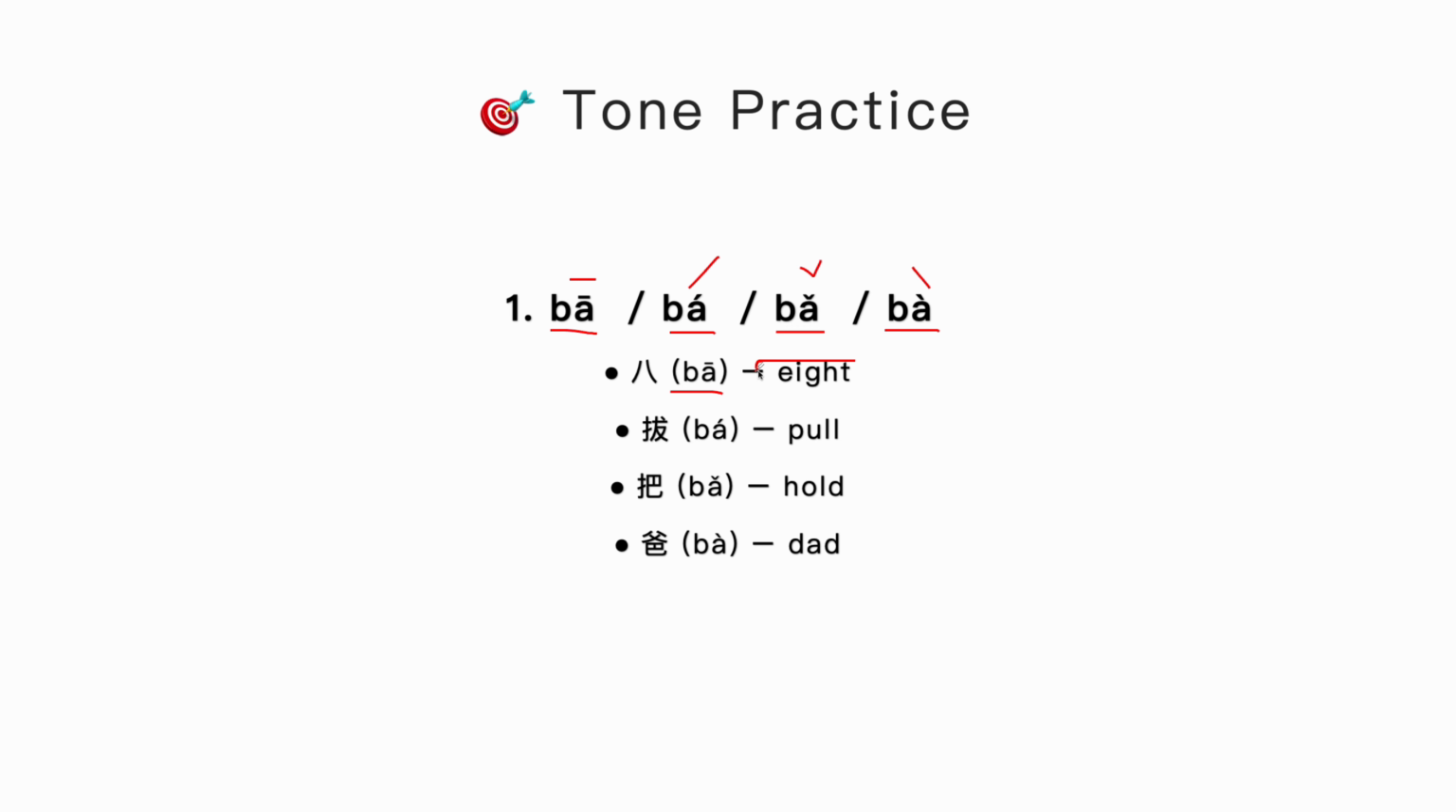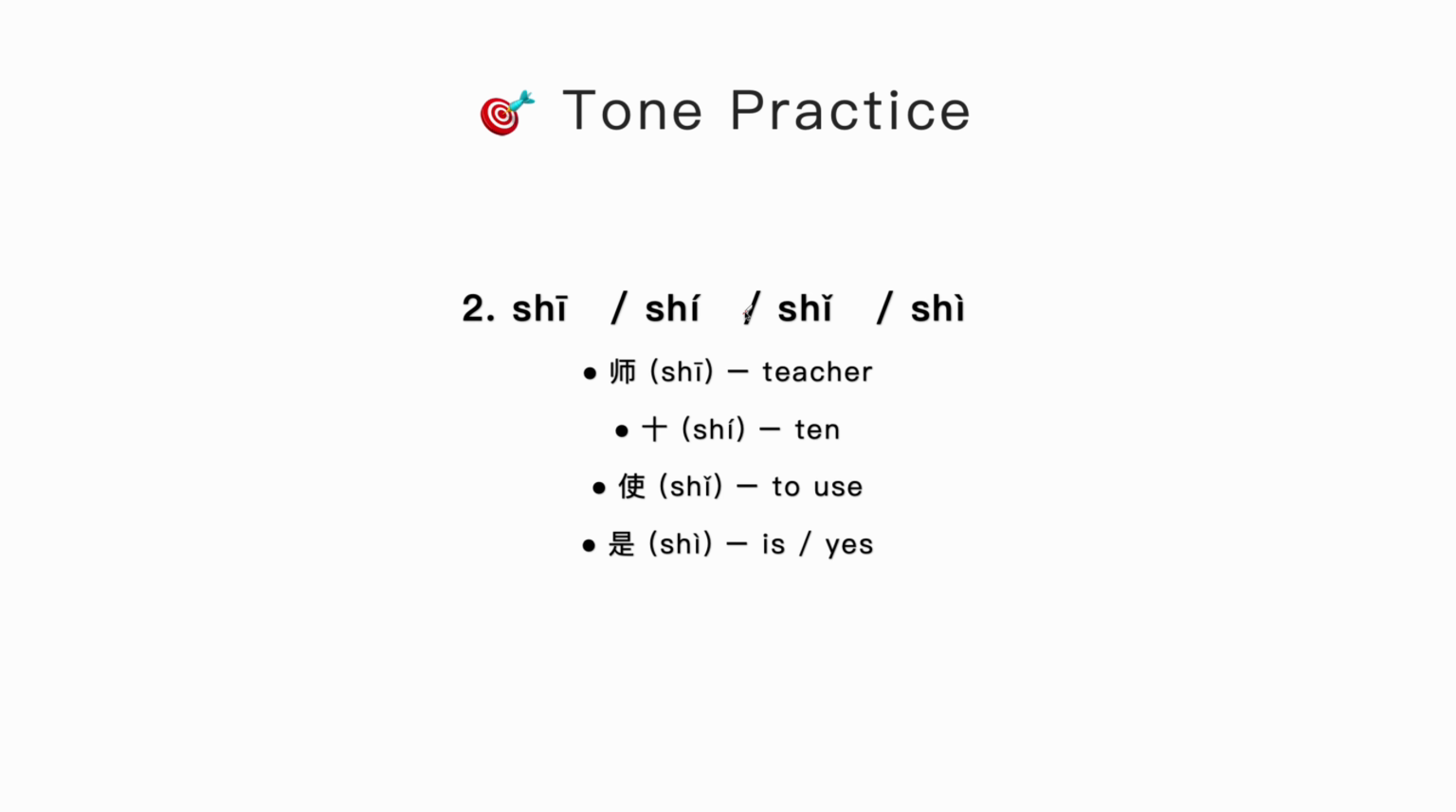Ba, that means 8, number 8. Ba, this means pull. Ba means hold. This word has specific grammar. We do not talk about this word right here. Ba means dad. Let me repeat again. Ba, ba, ba, ba.